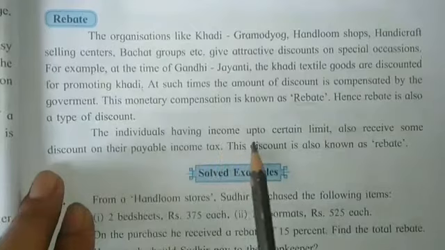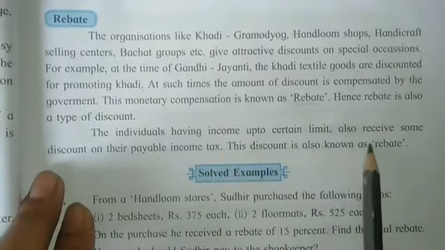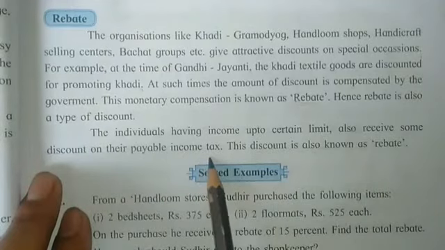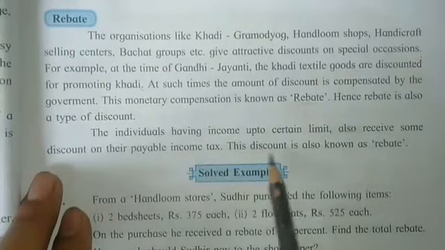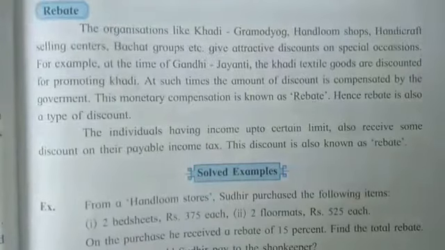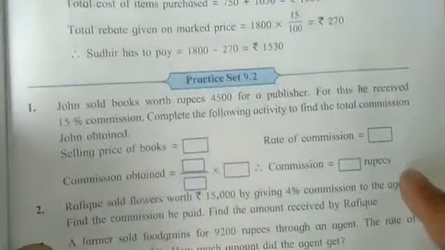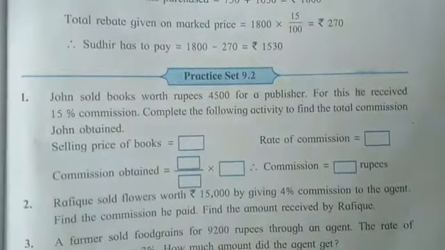Individuals having income up to a certain limit also receive some discount on their payable income tax. This discount is also known as the rebate. Very simple. Now let us move to practice set 9.2.